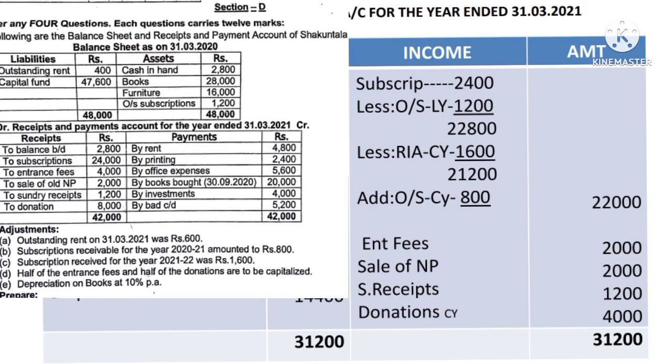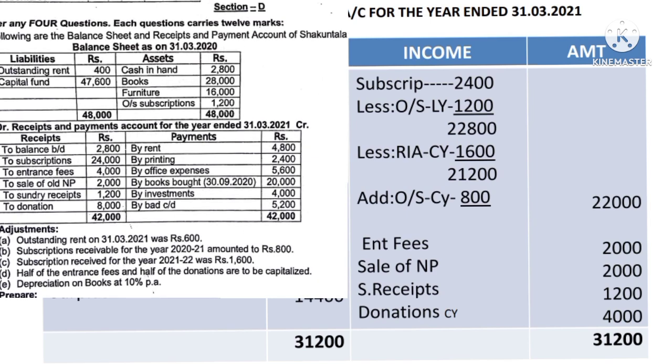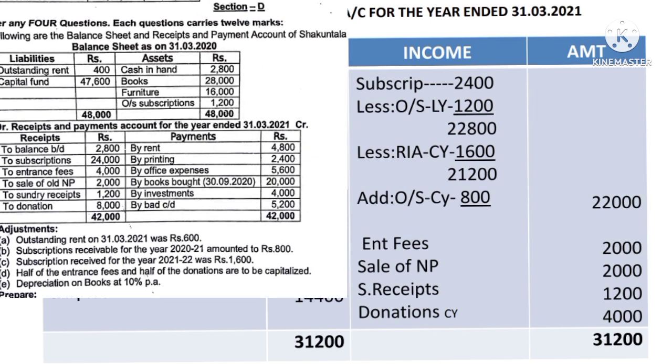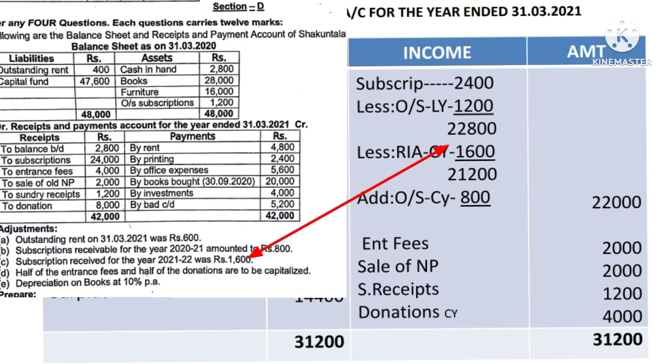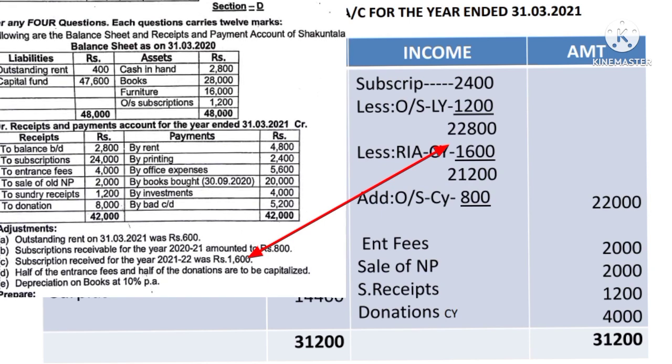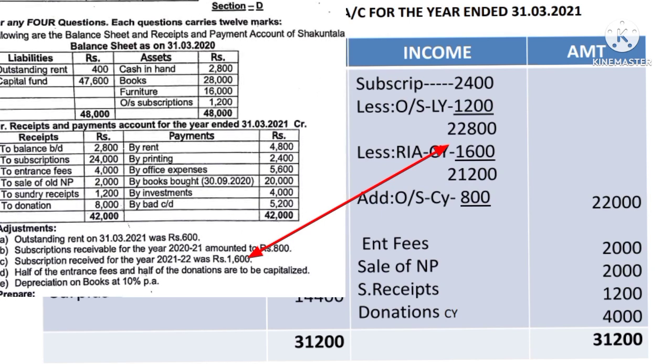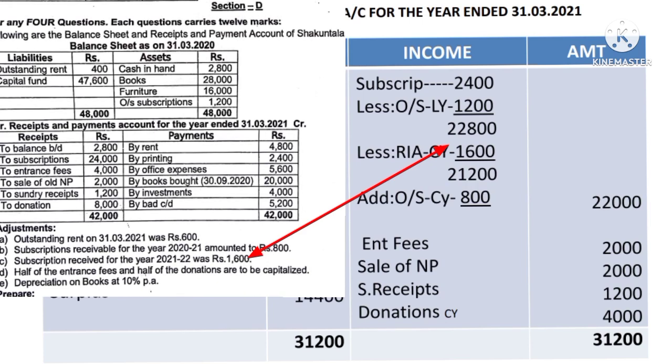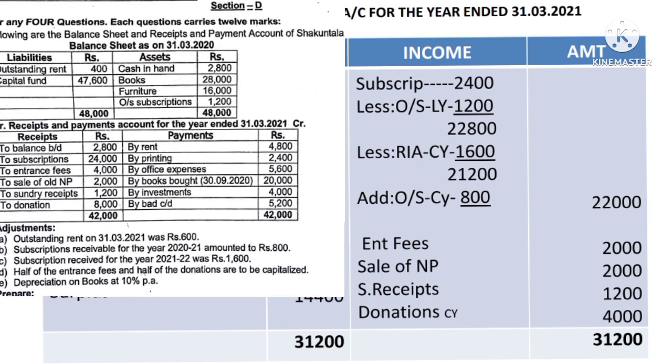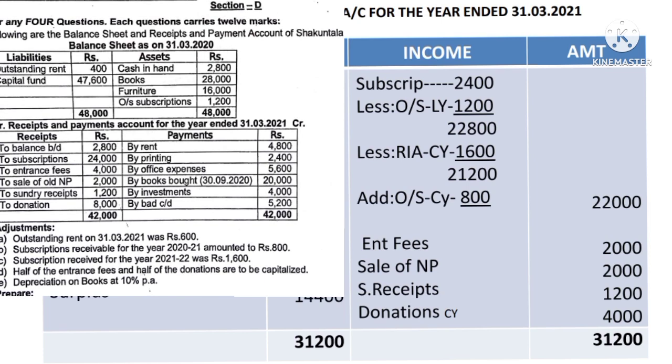It comes to 22,800. Then in the additional information, adjustment number C, subscription received for the year 21-22 was rupees 1,600. It is the subscription received in advance. It is not the income of the current year. It is the income of the next year. It has to be deducted from the subscription.